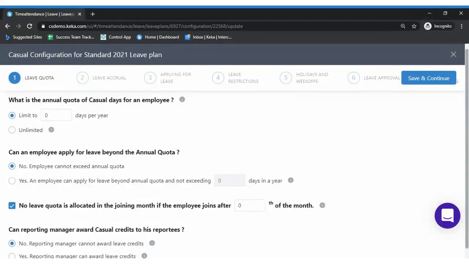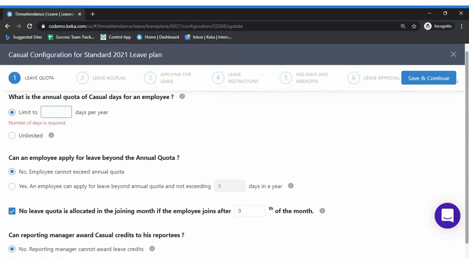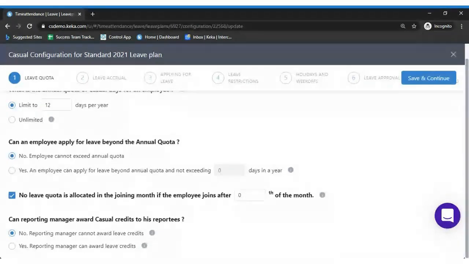Right. So we'll move on to the first step, which is leave quota. What is the annual quota of casual days for an employee? It depends upon the company, what the annual quota is in their company. So I would say in my company, I have 12 as the annual quota for this leave type of casual. I don't have unlimited leaves. I have only a limited 12 leaves per year that an employee can be allocated.